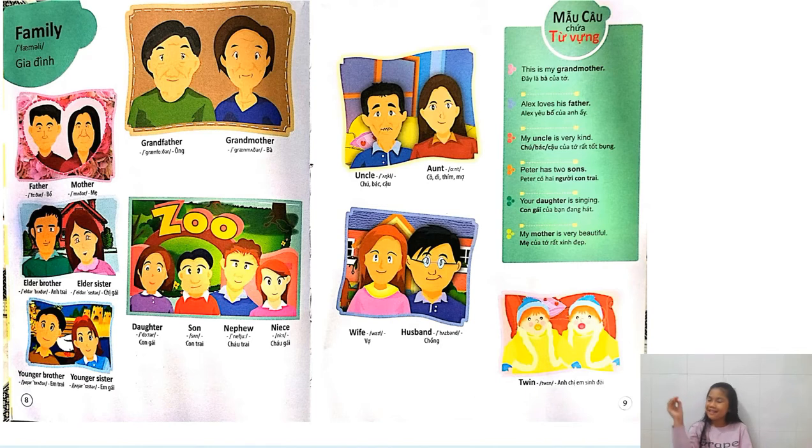We have somebody that's younger than us. Younger. We have brother and sister, and we added the word younger. Now we have younger brother, younger sister. That's pretty easy, right? Younger brothers and younger sisters are the ones that are born after us. Usually they'll be smaller than us, usually by about 1 year. Okay?